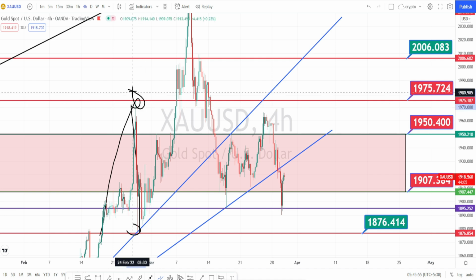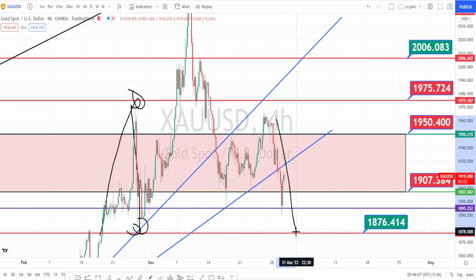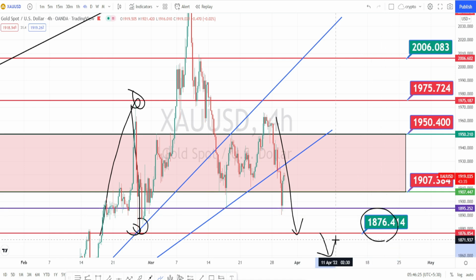So this resistance level and this support level will be acting as a very strong support and resistance line. If the bearish trend reversal needs to happen, it has to break this support level of 1876 for the confirmation of the bearish trend reversal.